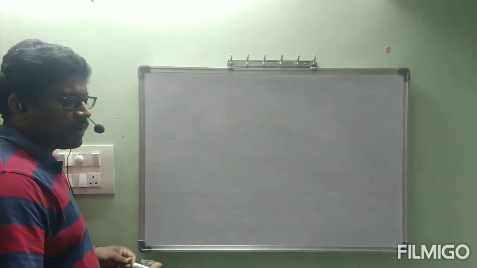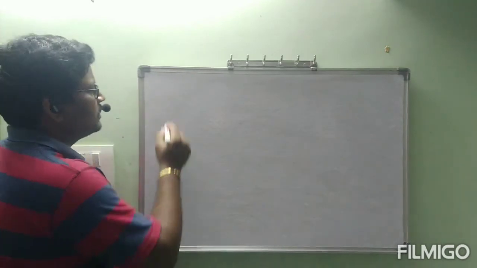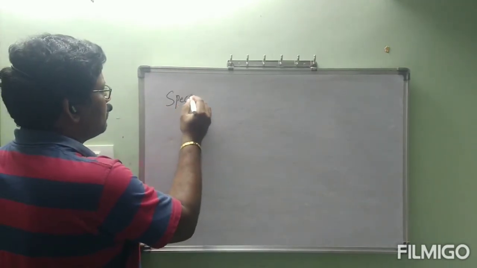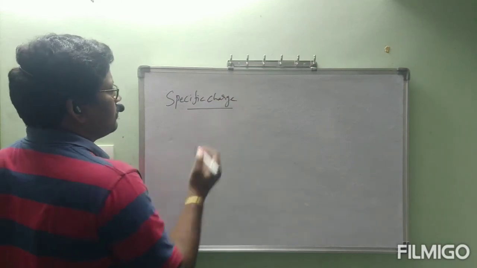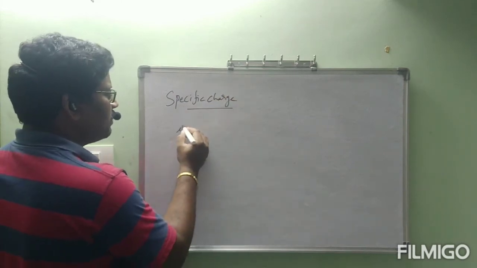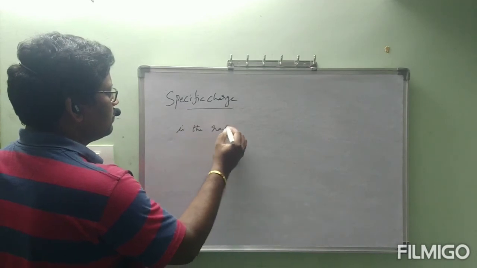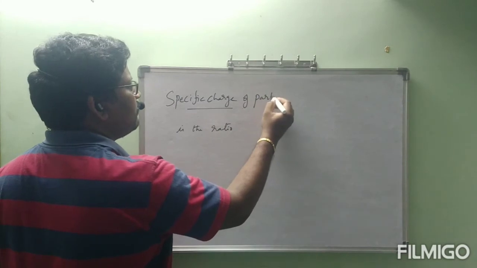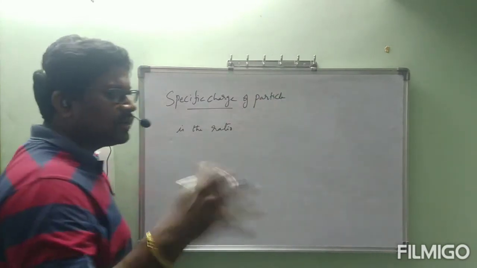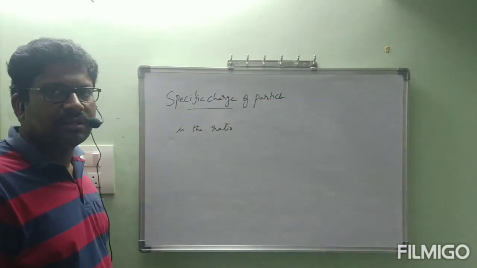First, before going to that property, what is the specific charge? Specific charge of a particle: if you consider any particle, whatever it is, it must be a charged particle.